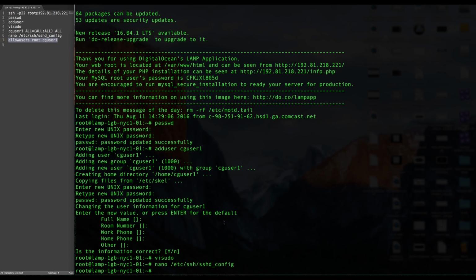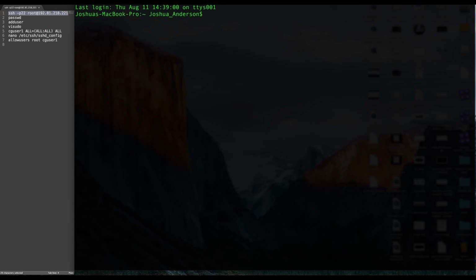Now that that's done, we can go ahead and check our work by opening up a new tab and then SSHing into the server using our newly created credentials. Now that we have this new tab open, we're going to go ahead and SSH into our server again, but this time we're going to use the credentials that we created.